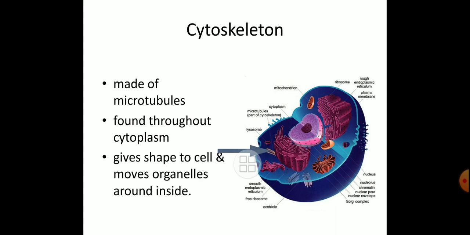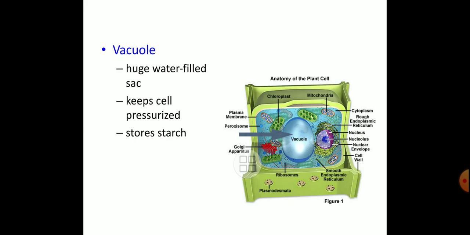Cytoskeleton, which is, we have to say that our infrastructure made up of microtubules found throughout the cytoplasm, gives shape to the cell and moves organelles around the inside. Vacuole, this is a most important part of our plant cell. Huge water filled sac is there.